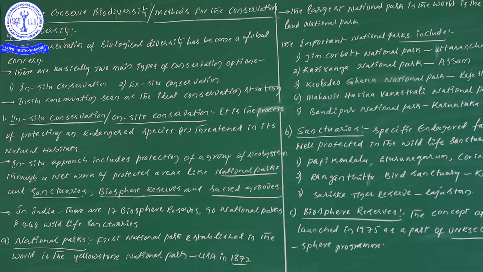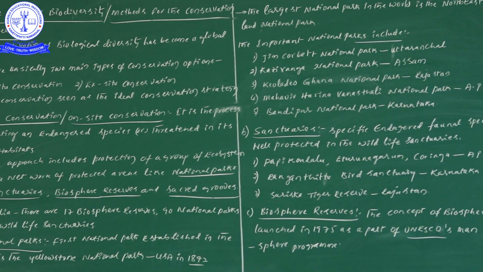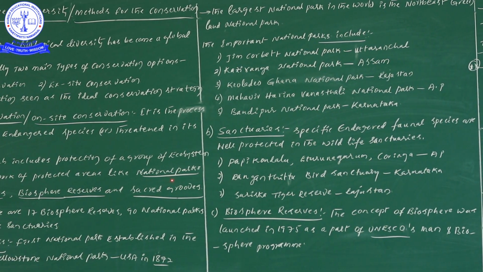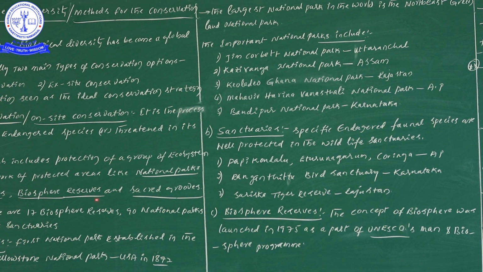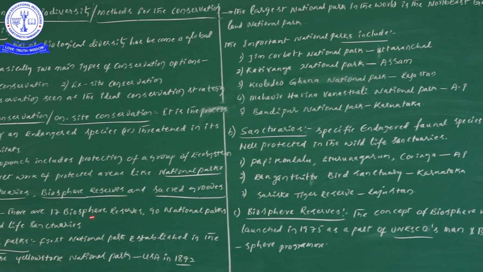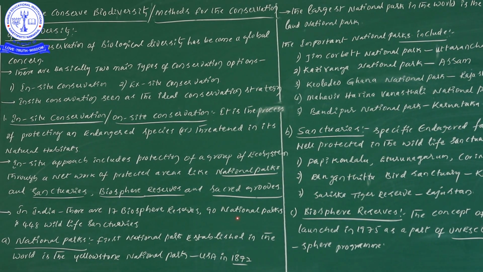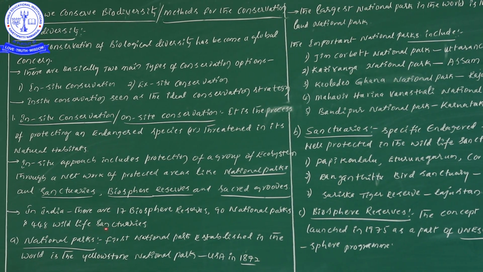Next, there are different types of examples: national parks, sanctuaries, biosphere reserves, sacred groves. In India, there are 17 biosphere reserves, 90 national parks, and 448 wildlife sanctuaries.